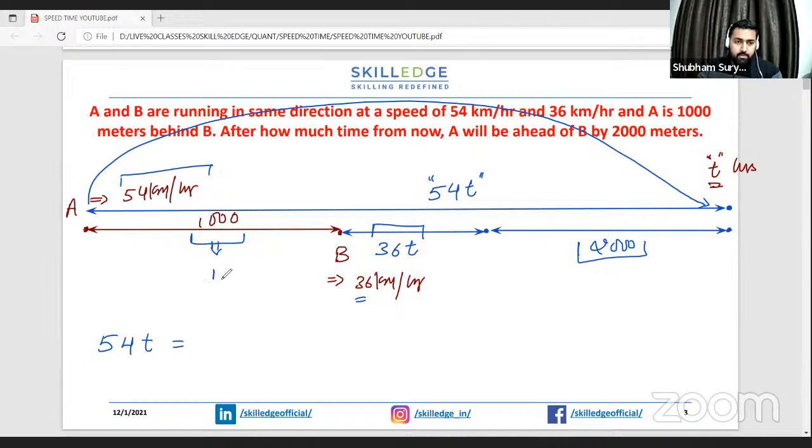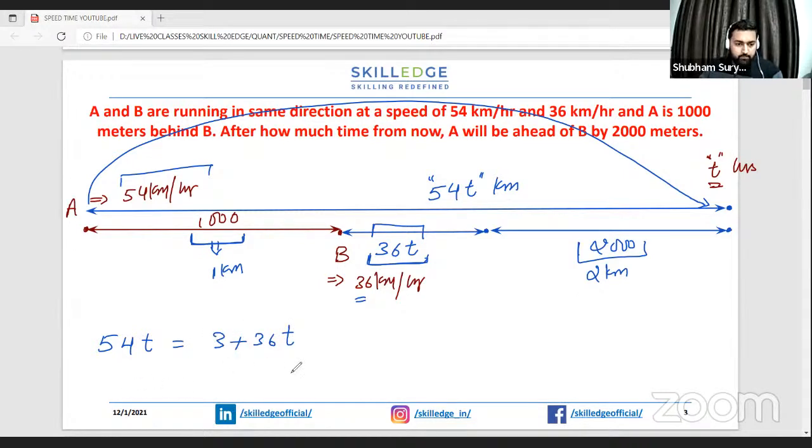This is 1,000 meters, sorry, so we can take it as 1 kilometer, and this is 2,000 meters. We can take it as 2 kilometers, because the speed is already in terms of kilometers. So our total distance traveled by the person A is 54 into t kilometers, and this is equal to this 1 kilometer plus this 36 t plus this 2 kilometers. So 2 plus 1 is 3 kilometers plus 36 into t, guys.